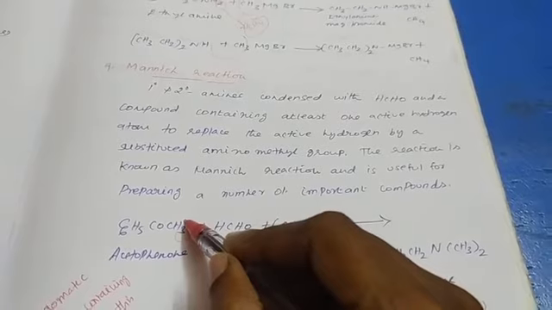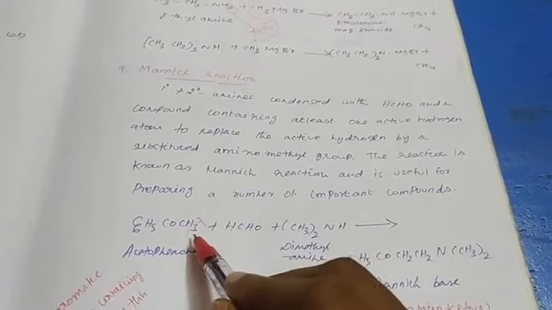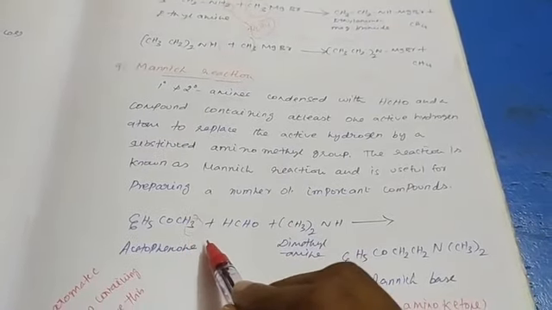So this is the active hydrogen atom. This active hydrogen atom is replaced by aminomethyl group. So this is the reaction.